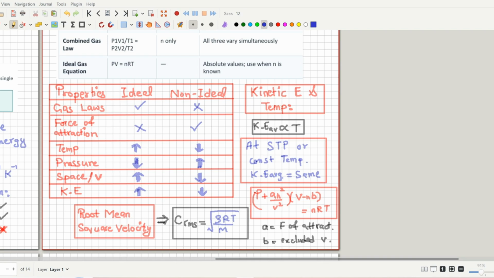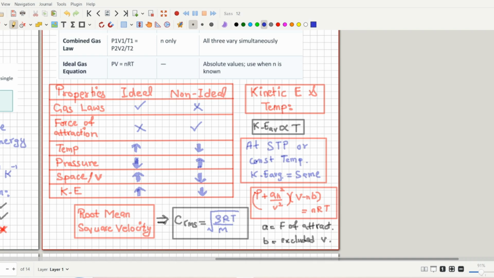For example, if there is a molecule that is carbon dioxide and then you have oxygen, which of these two will have higher root mean square velocity? You will say carbon dioxide has more molar mass, right? So it will have less root mean square velocity, while oxygen has low molar mass, so it will have high root mean square velocity. That is right, because root mean square velocity is inversely proportional to the molar mass. So this is a minor, or you can say low yield topic. We tried to discuss everything related to gas laws.